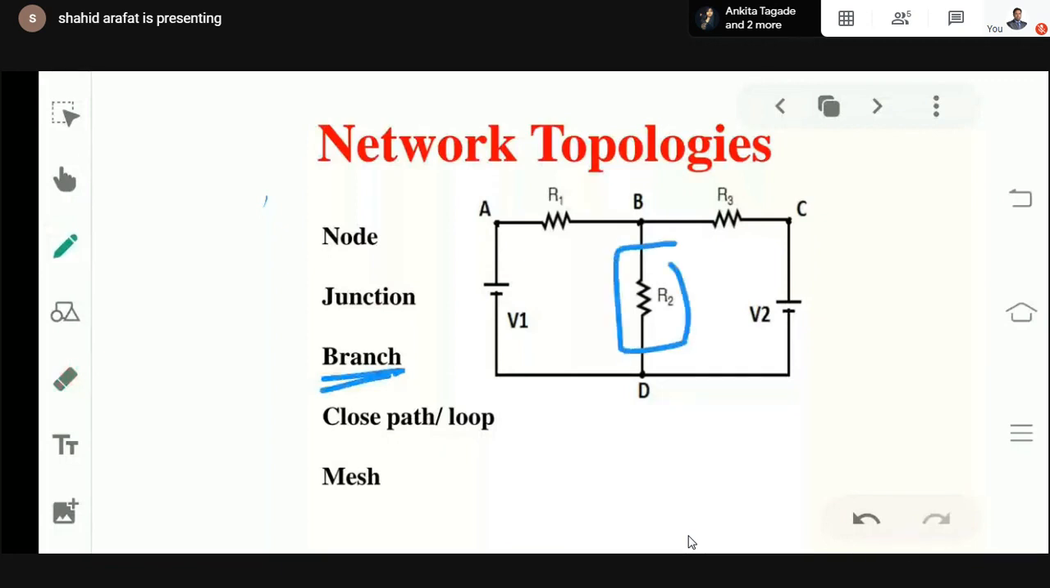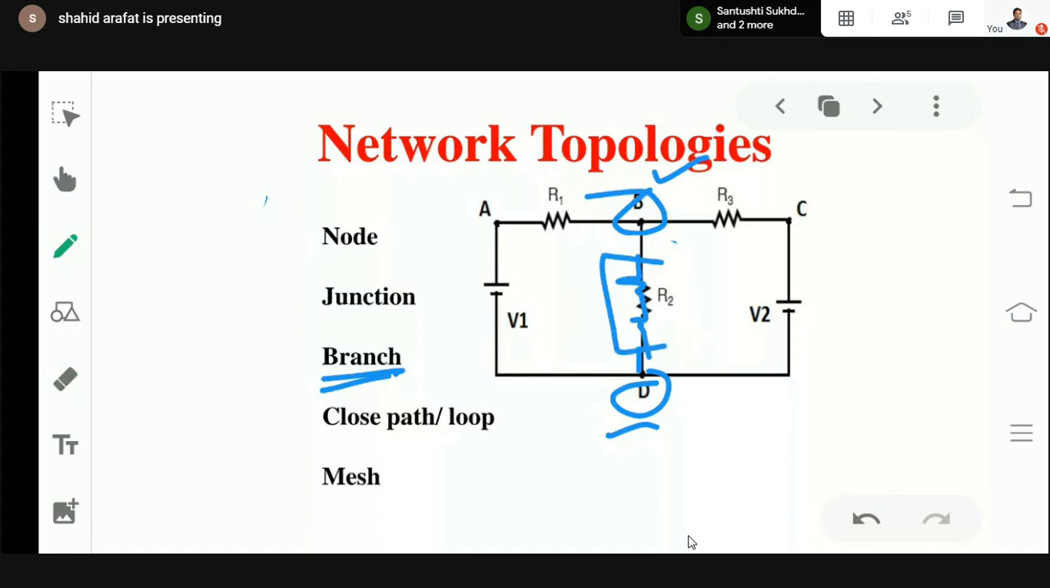It is that part of an electrical network which is connected between two junctions. So here we have B and D, which are two junctions. So R2 can be considered as a branch, and a branch may be of two or three different types of elements connected in series.